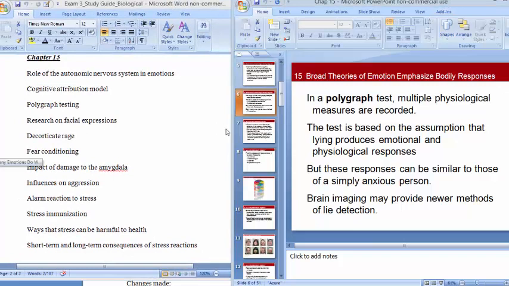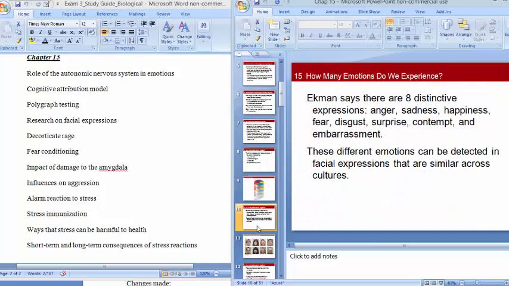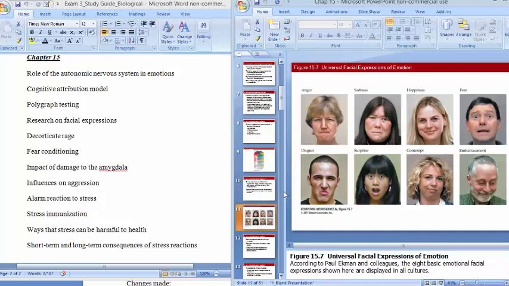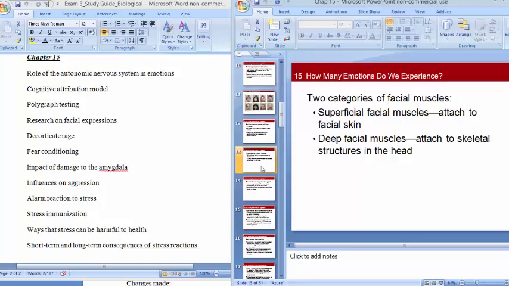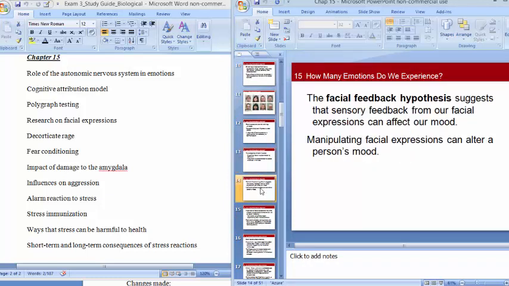Okay, facial expressions. So we know that facial expressions are pretty consistent across cultures for basic emotions, things like anger and happiness and sadness. But for more complex emotions like embarrassment, pride, contempt, those facial expressions are probably less universal. But your facial expressions can impact how you feel. If a person is manipulated into smiling, they'll probably report feeling happier. Or if they're manipulated into making an angry face, they'll probably report being more angry.